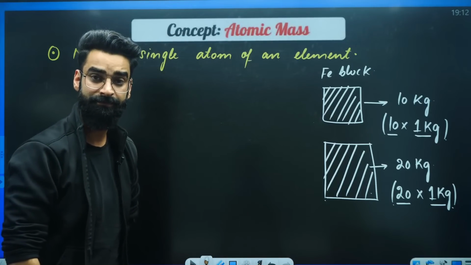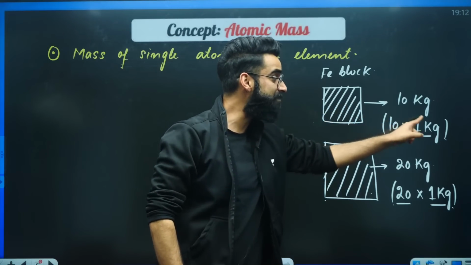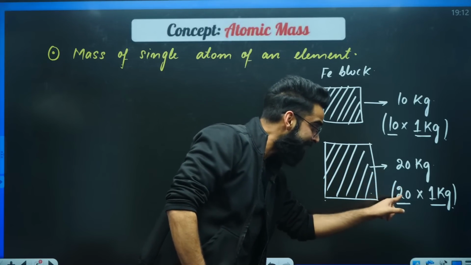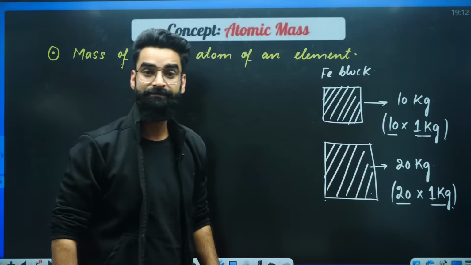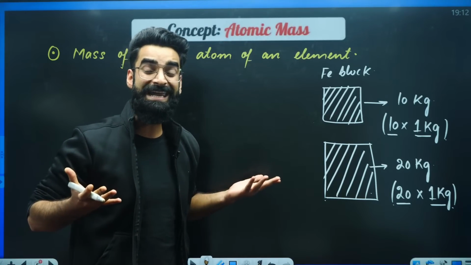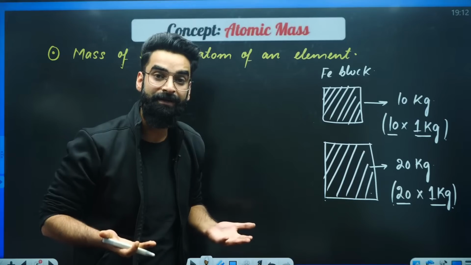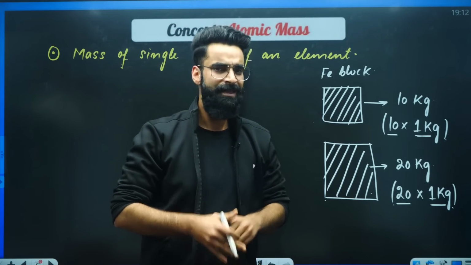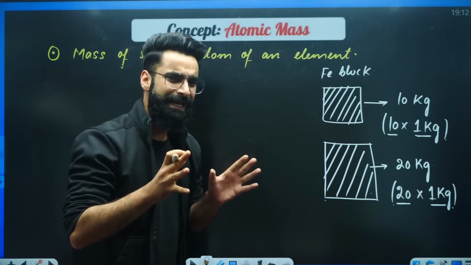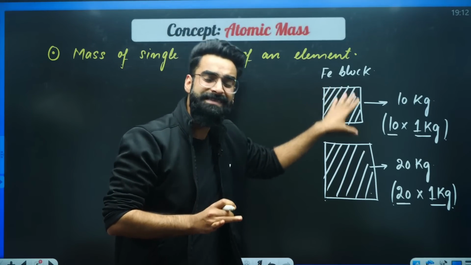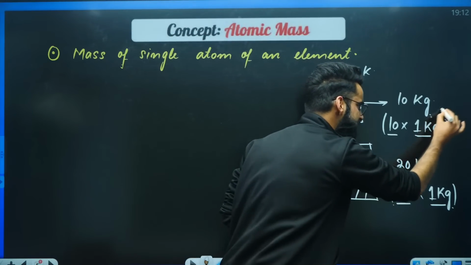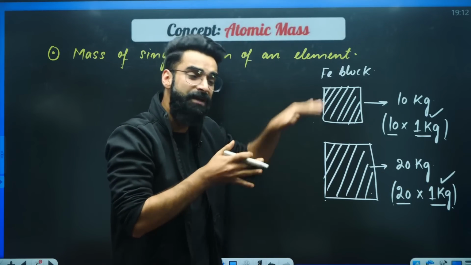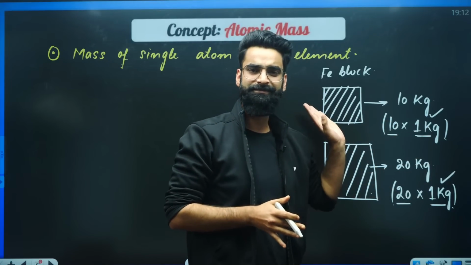My weight is, for example, 80 kilograms. That means I am 80 times heavier than 1 kilogram. So basically, I am comparing the masses of different objects with this 1 kilogram. Absolutely, I'm comparing the masses of different objects with 1 kilogram.